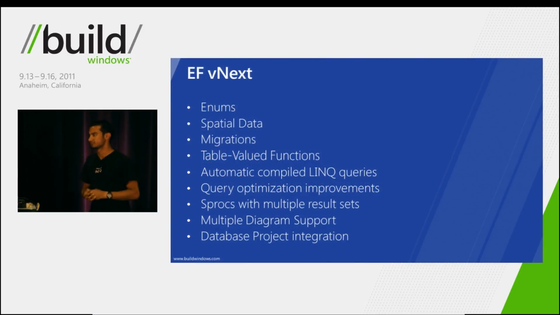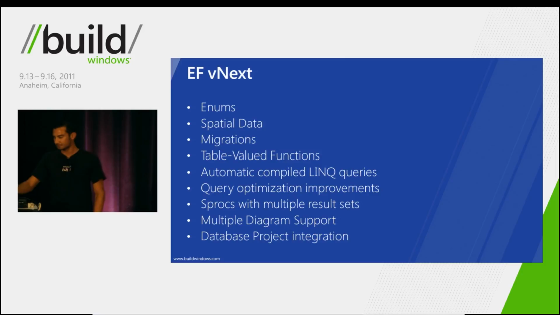All right, so we've already talked about a couple things and shown you a couple things that will be in the next version of the Entity Framework. So you saw us use enums both in our data model, as well as within a LINQ query. You saw a little bit of us using spatial data. And one of the things you didn't see with spatial data is that it's often necessary to do some computation around that spatial data.